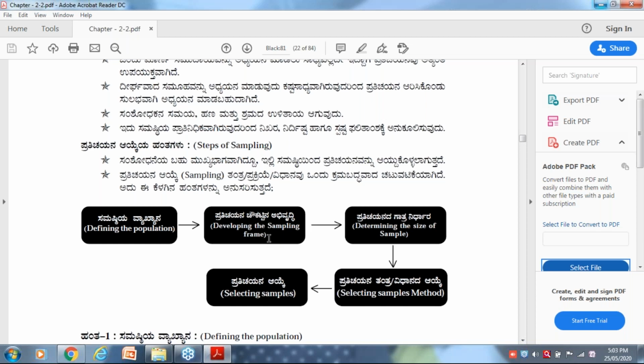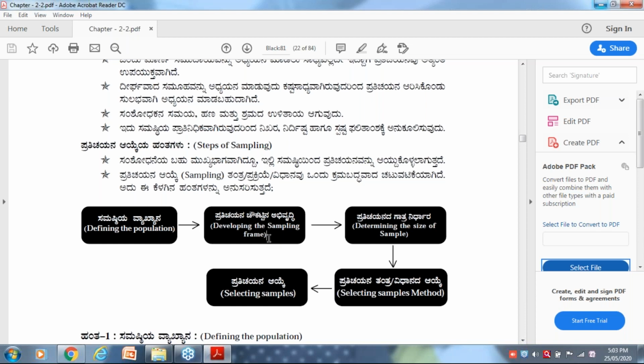Whether you are going to select a large sample or small sample, you have to decide a sample size. So in this situation, I'm going to collect data from 1000 people. Okay, my sample size is 1000, or my sample size is 10, or my sample size is 100, or 500, or 1000. Got it? Later, you have to move to select sampling methods. By which sampling method am I going to select?